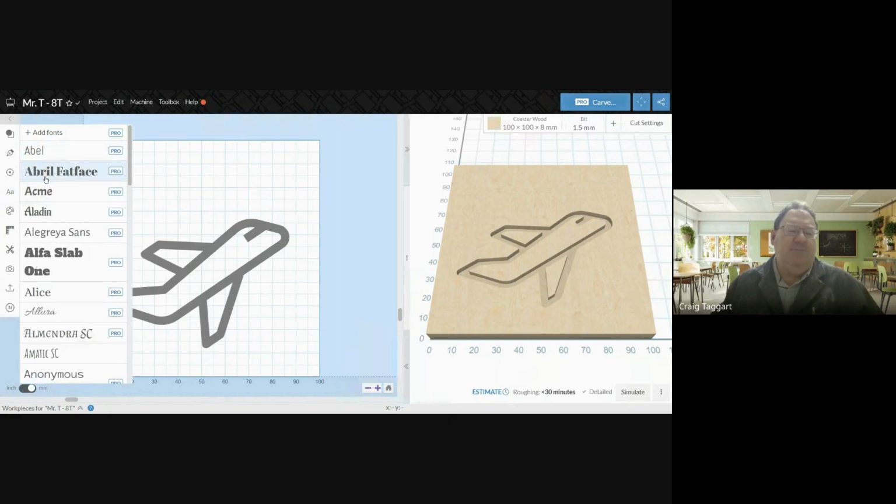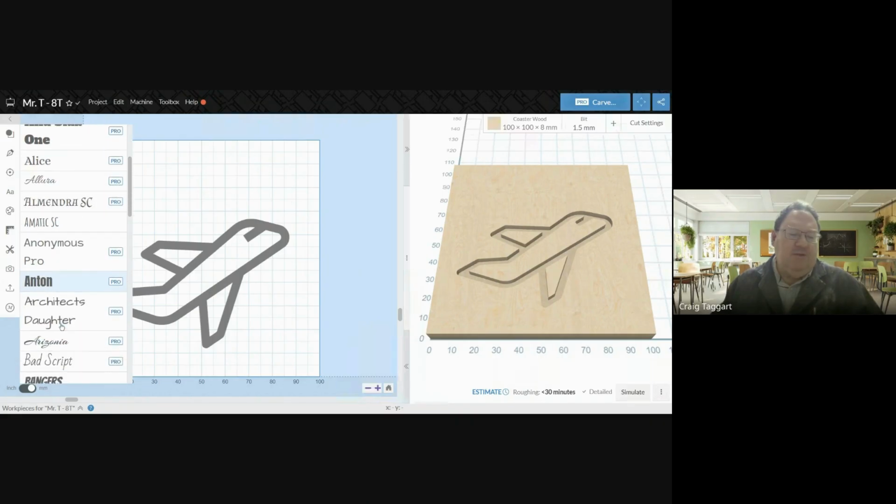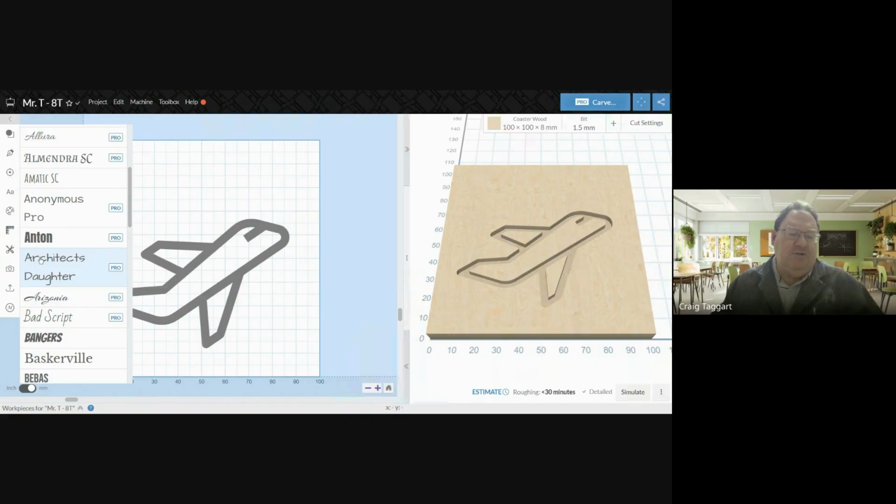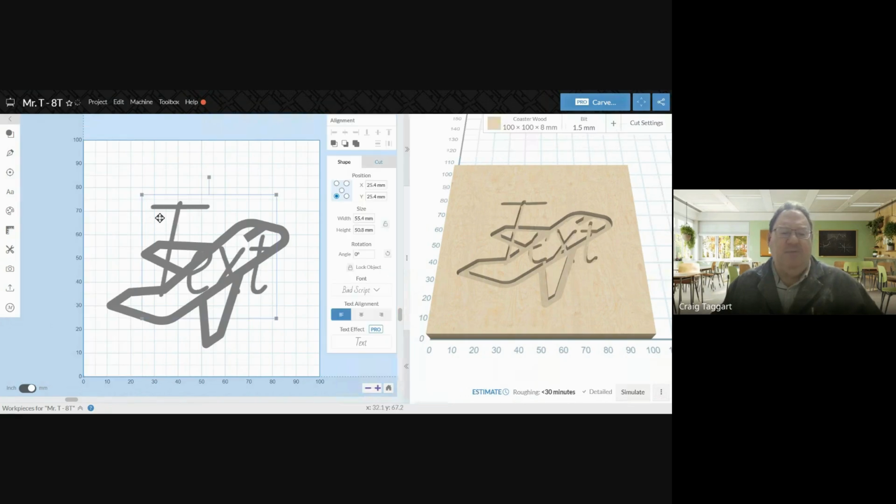Select your text. You don't want to pick a text that is really tiny, like this A in April. Is very small, so it may not show up. Script does not work well with the bits that we currently use. So pick something that might be good. Let's try this. Let's see what add script, see if that'll come out.